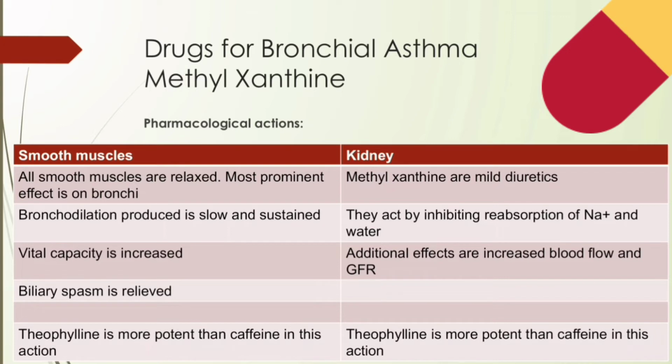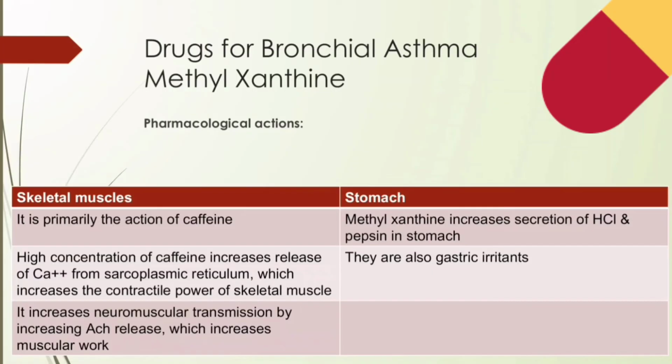Now in kidney, methylxanthines are mild diuretics, and act by inhibiting tubular reabsorption of sodium ions and water. In addition, vascular effects may result in increased renal blood flow and glomerular filtration rate also. Theophylline is more potent, but action is brief here in the kidneys. Now pharmacological actions on the skeletal muscles and stomach.